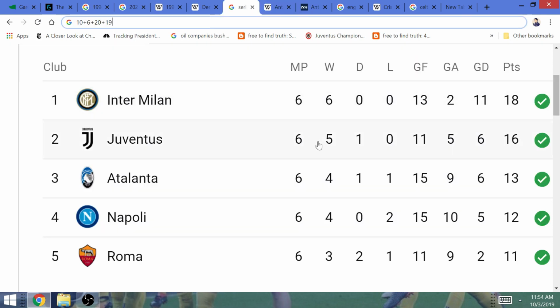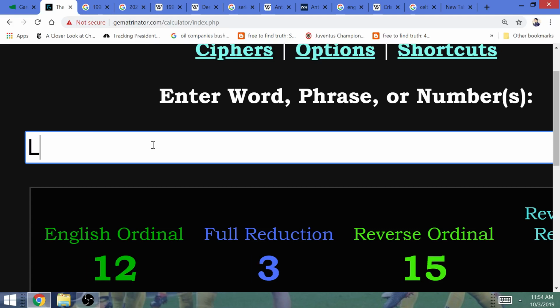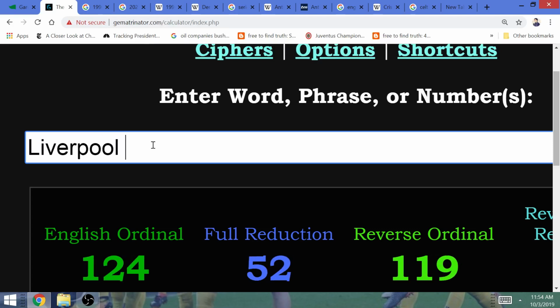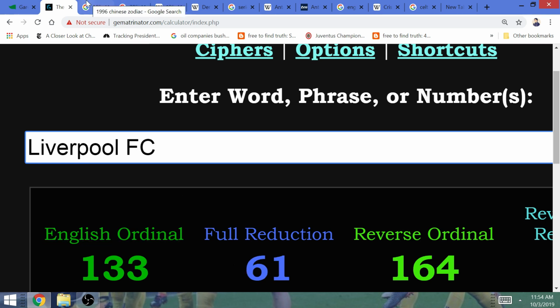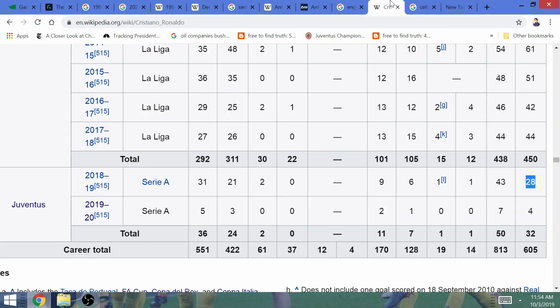It is Juventus. They're going to take over first place. It is Inter Milan. They're going to have a 6-1 record against the winner of the Champions League. Because last year's winner was Liverpool FC. That equals 61. Juventus are the next team to win the Champions League. In Ronaldo's birth year, Liverpool lost the final to Juventus for its second title. That was the year of the Ox, 1985.